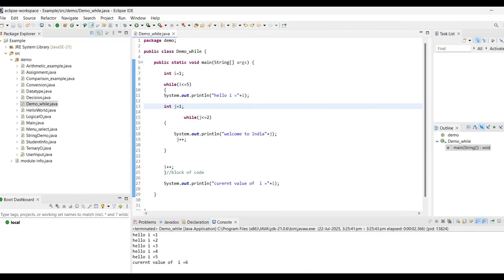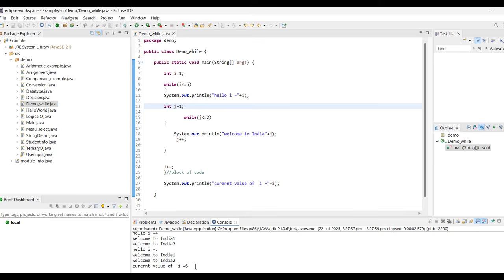I just save this program and run it. You can see in the console, when my value of i is 1, I print welcome to India 1, welcome to India 2, that is, value of j is 1, value of j is 2. Then hello 2, welcome to India 1, 2, up to when the value of i is 6. So in this way you learn what a while loop is and how to nest while loops.